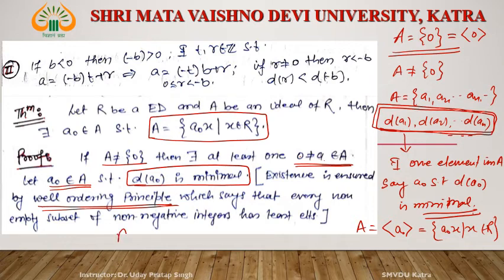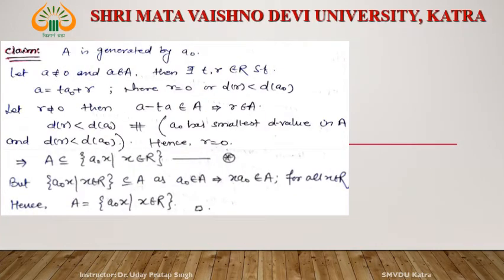We know that two sets are equal if and only if A is a subset of B and B is a subset of A. Okay. So follow this. A is generated by a naught.